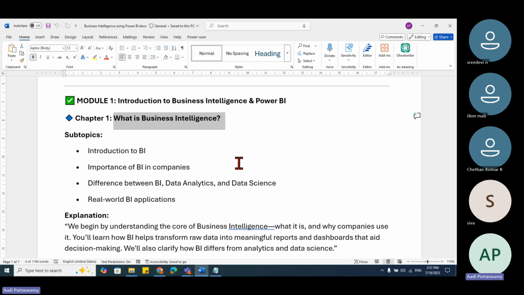Business analytics is nothing but this: let's say XYZ company is not running properly, they're not having business properly, they have some issues. What they do is they consult some people because they want to grow their business. So there will be a person called a business analyst. He'll go and try to understand what actually the problem is and what suggestions we can give. Then they'll start explaining everything.